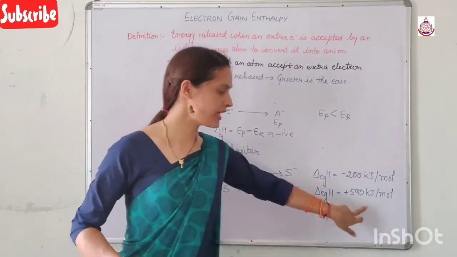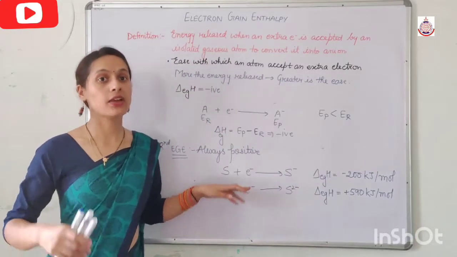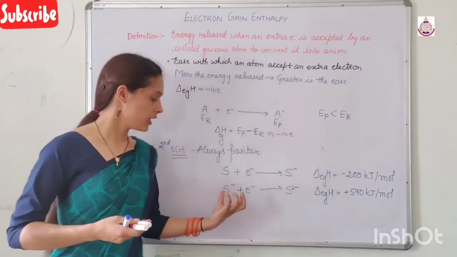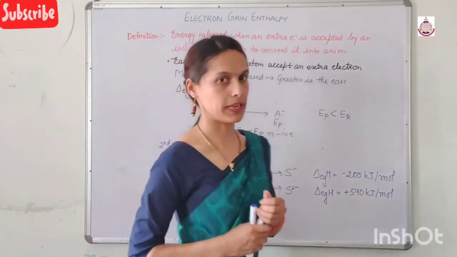Why does it become positive? Because we have to supply extra energy from the outside. And why do we have to supply extra energy? Because in the second case there is an electronic repulsion.